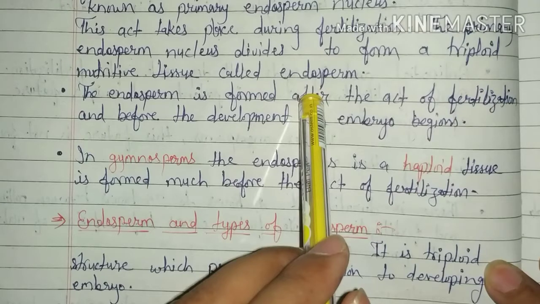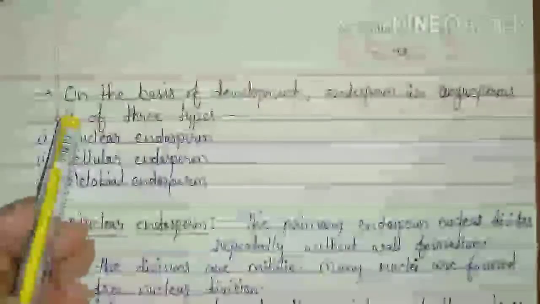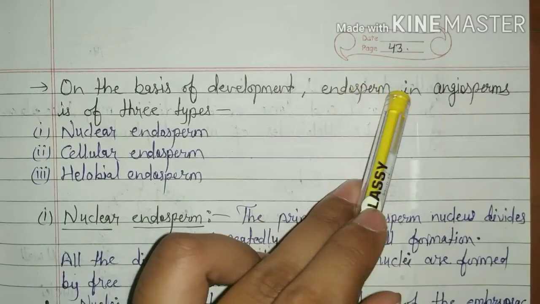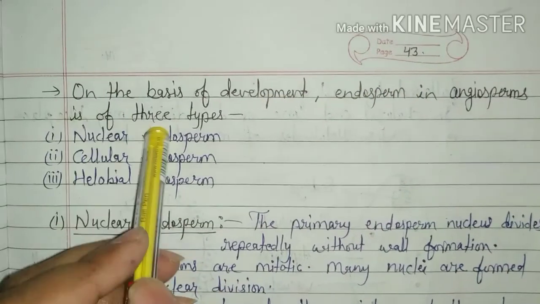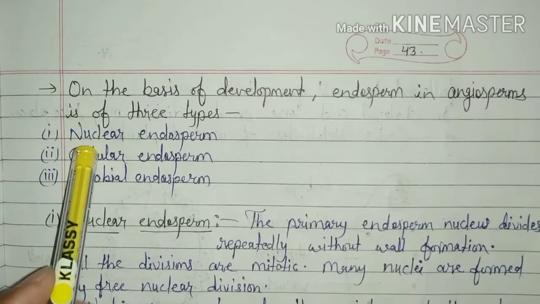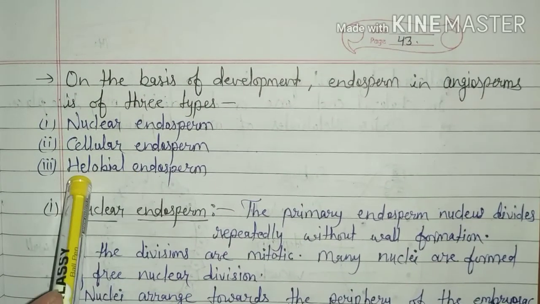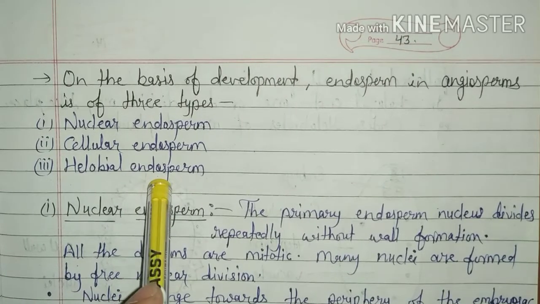Now, endosperm and its types. Endosperm is a triploid structure which provides nutrition to the developing embryo. On the basis of development, endosperm in angiosperms is of three types. First, nuclear endosperm, second, cellular endosperm, and third, helobial endosperm.